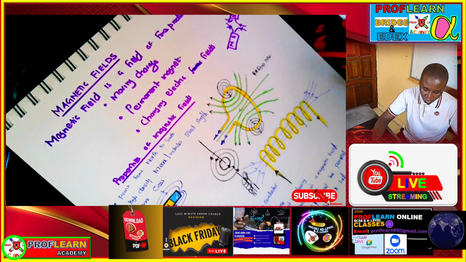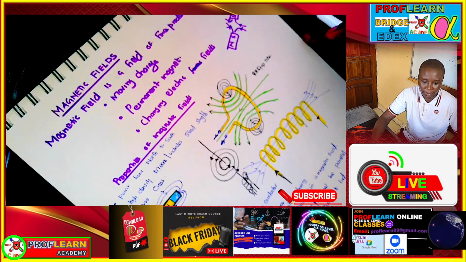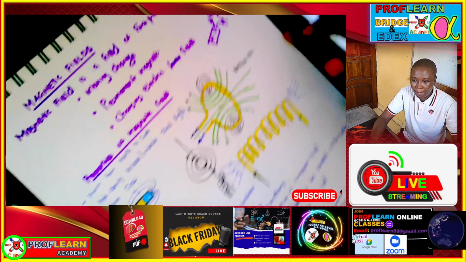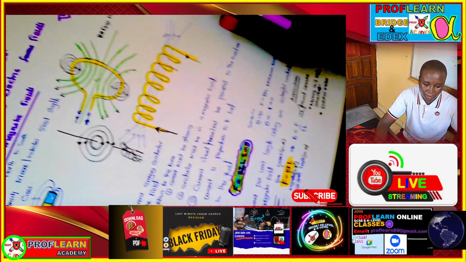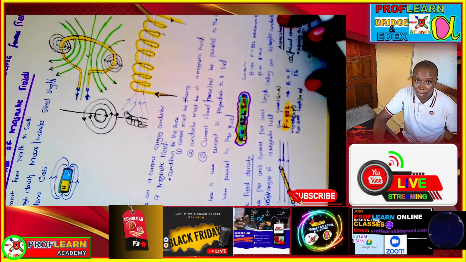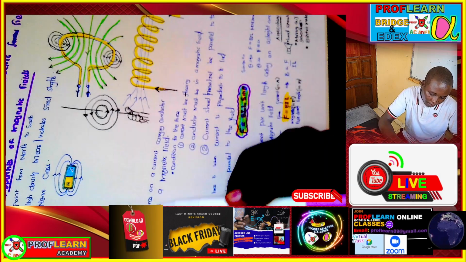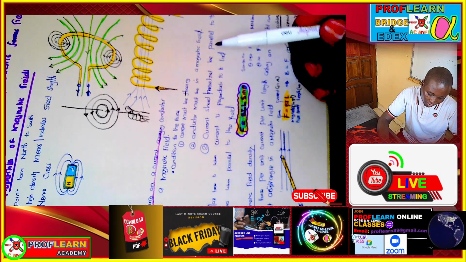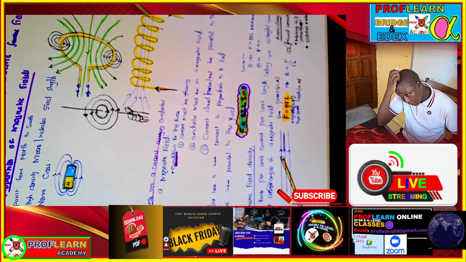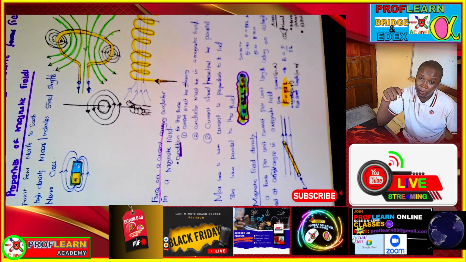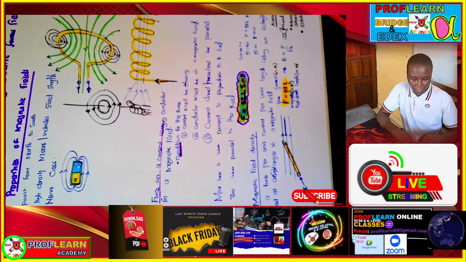We are going to also look at the force a conductor experiences when it's placed in a magnetic field and there is a flowing of current. So a force on a current carrying conductor, this force will only be produced under the following condition: current must be flowing. That's one of the conditions under which this force is going to be produced.